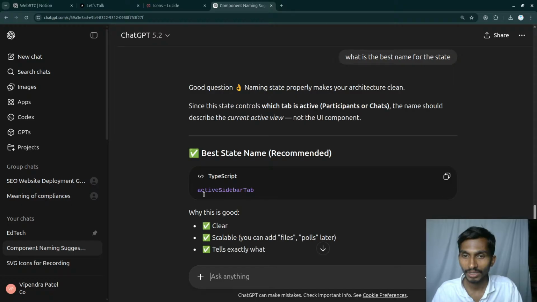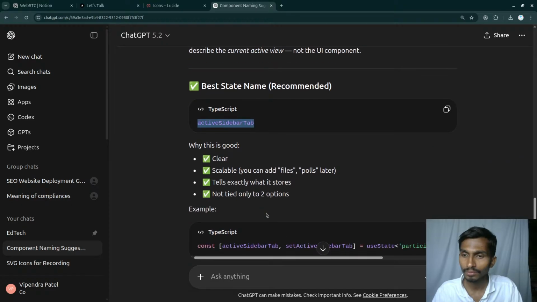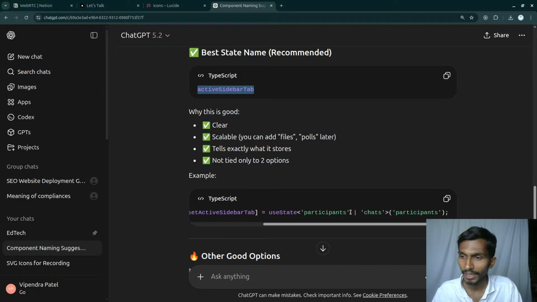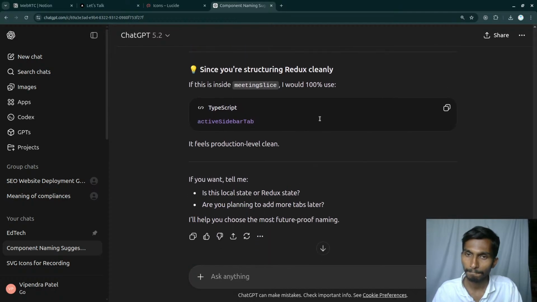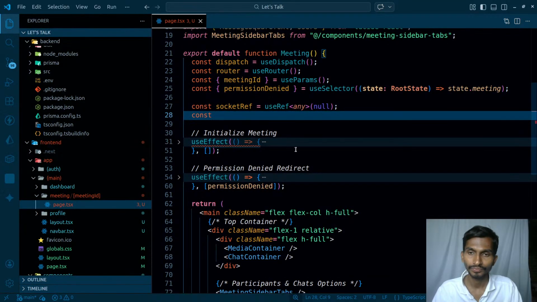Best name. Active sidebar tab. It can have chats or it can have participants. Active sidebar tab. Can go with this. So I was actually supposed to be writing like is a participant on or chat on, but okay, this is also gonna be fine. So const active. It's good to have good names, and that is why, when naming the things, you should take the help of AI. If mine is not working directly, whatever. So active sidebar tab, not tabs, just tab.